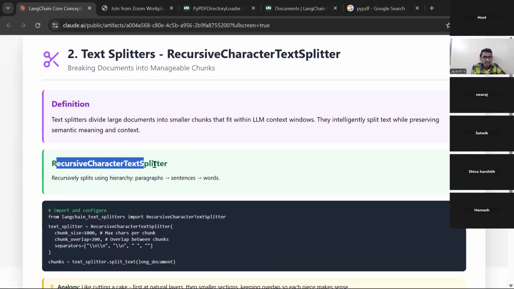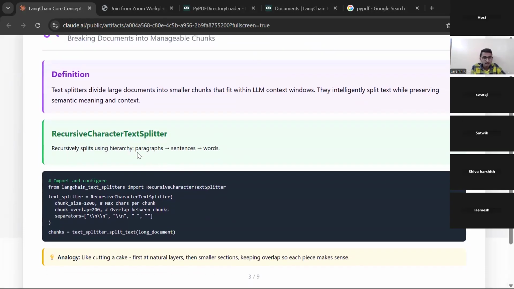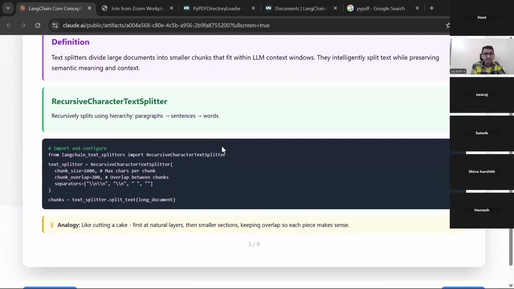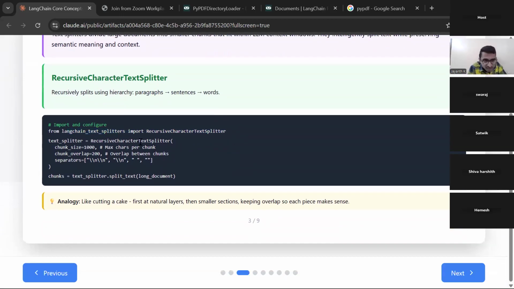You see here, the recursive character text splitter. What will it do? First, it has a whole document. First, it will make it into paragraphs. Then it will chunk to sentences. Then it will chunk to words. You can see here it is a flow actually. And this is a template, meaning how to practically implement it, right? From langchain text splitters, the recursive character text splitter will be there. And in this, you might be having these questions: how much size should that chunk be?